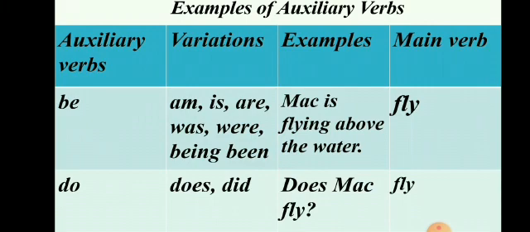Now, the next auxiliary verb is do. Do, does, did are the forms of do. Here, does Mac fly. So here fly is the main verb and does is helping fly. So here does is the auxiliary verb.